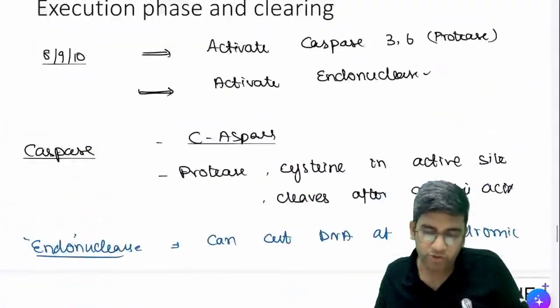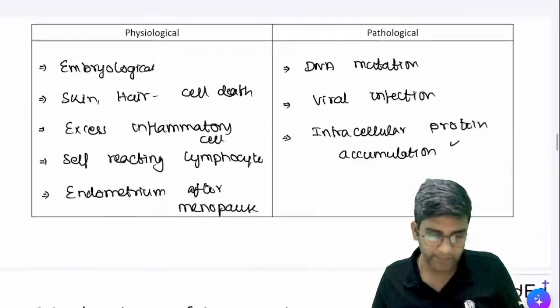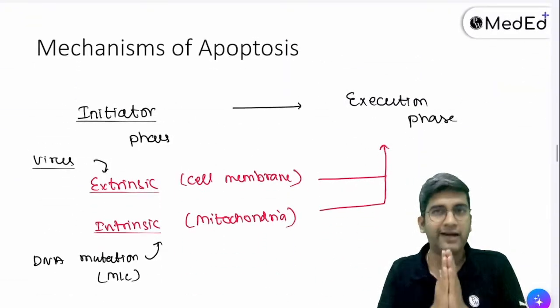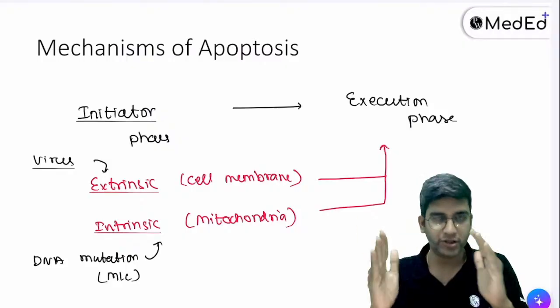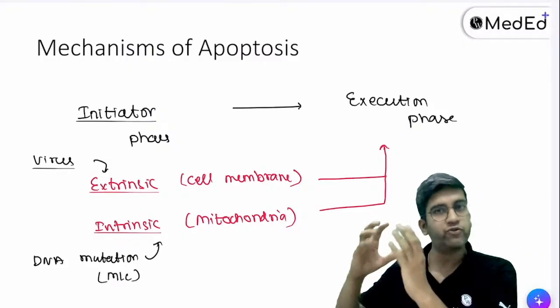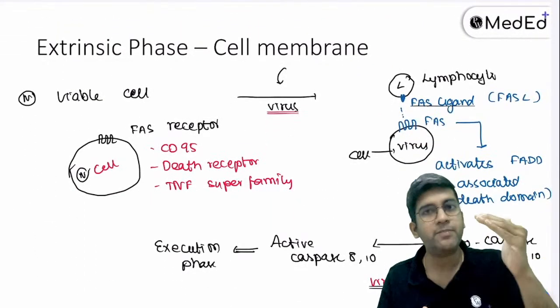Can we quickly run through this before going to the next segment? So we'll go to the first one. This will read physiological and pathological. Now I have two phases, initiator and execution. Two pathways in the initiator phase, intrinsic and extrinsic. Both will join and form the same execution phase. Now, the extrinsic pathway is cell membrane mediated.